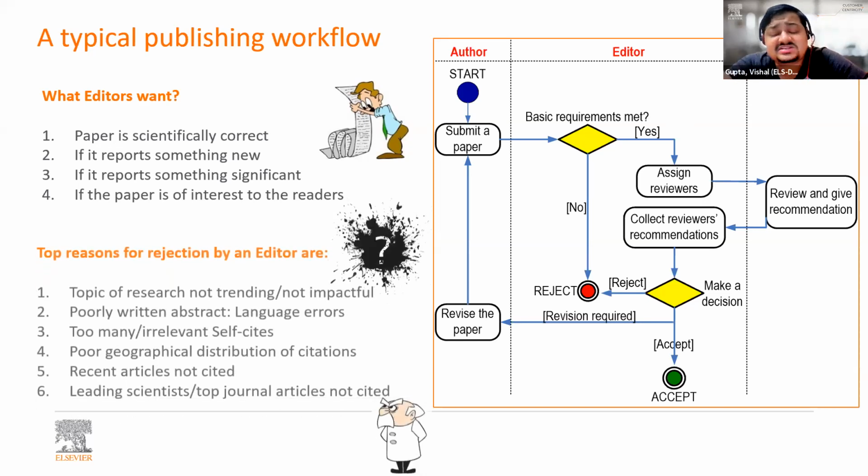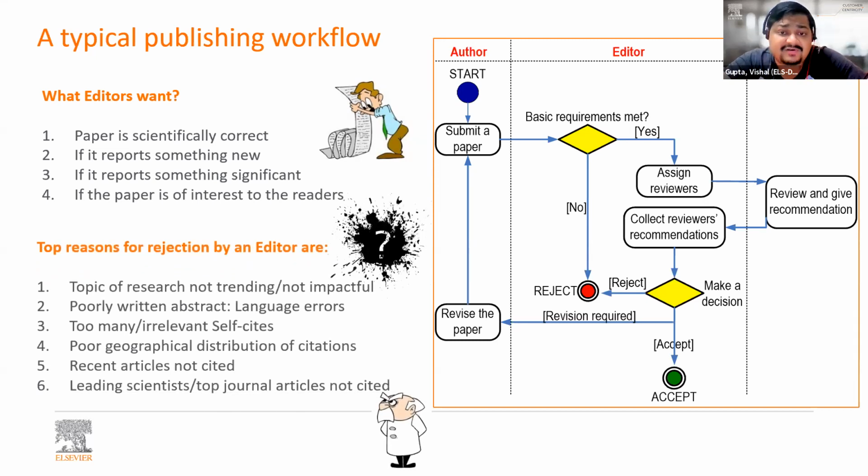Then, what are the reasons for rejection by an editor? First, the topic of research is not trending, not impactful, not within the aims and scope. That is the most common one. If the topic is not trending or not impactful, editors are less interested in publishing such articles. So make sure the topic that you have chosen is interesting, is trending, and creates an impact for society.